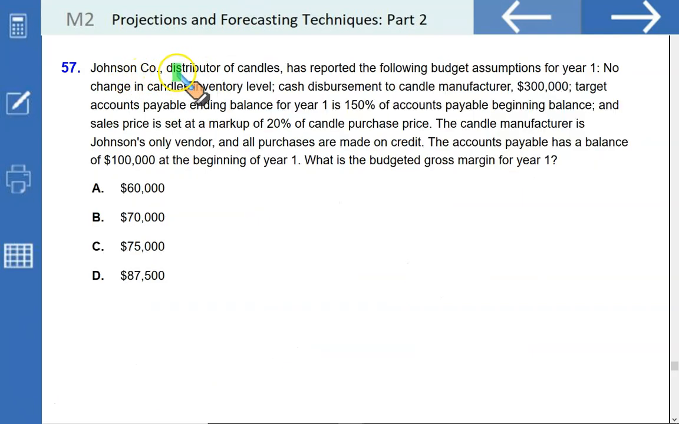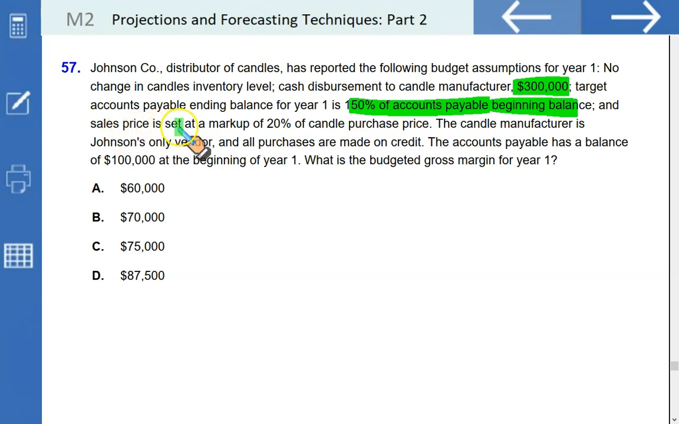Johnson Company, distributor of candles, has reported the following budget assumption for year 1. No change in candles inventory level. Cash disbursements to candles manufacturers $300,000. Target accounts payable is 150% of accounts payable beginning balance, and the sales price is set at a markup of 20% of candle's purchase price. The candle manufacturer is Johnson's only vendor, and all purchases are made on credit. The accounts payable has a balance of $100,000 at the start of the year. What is the budgeted gross margin for the year?